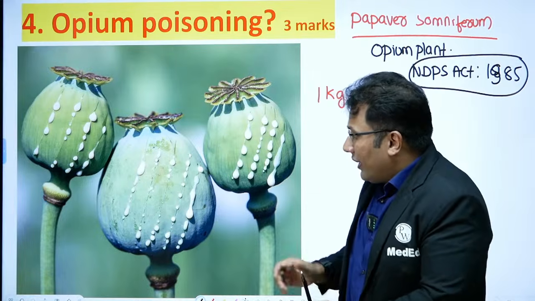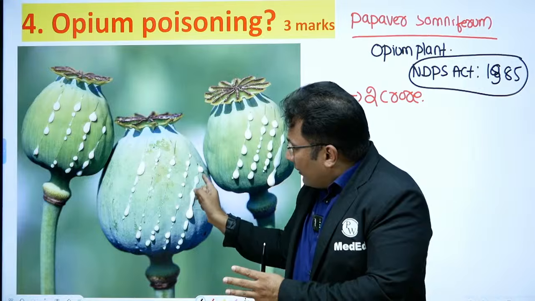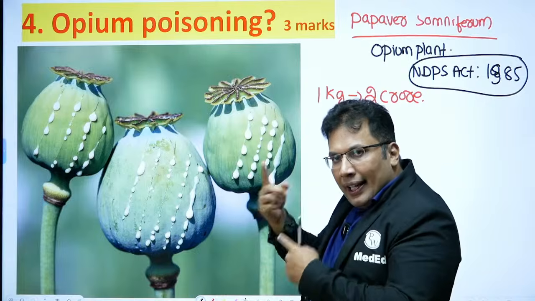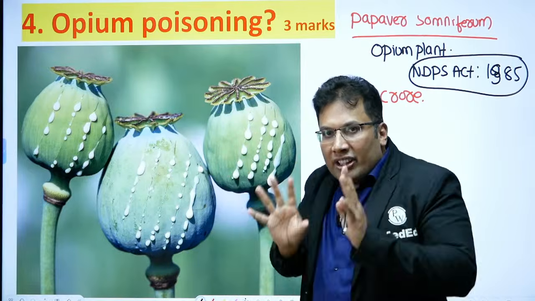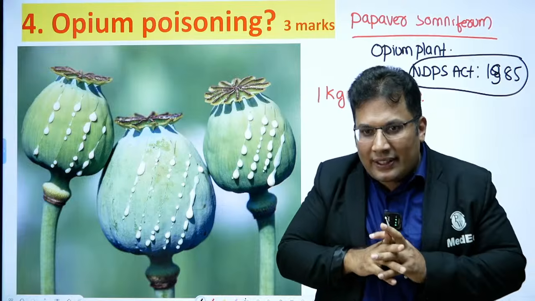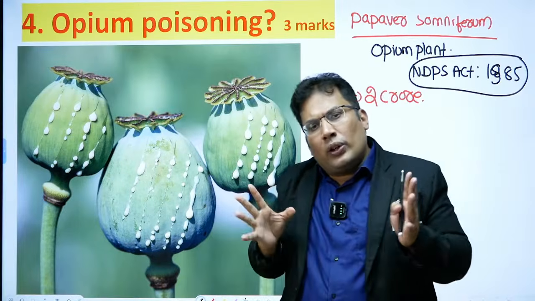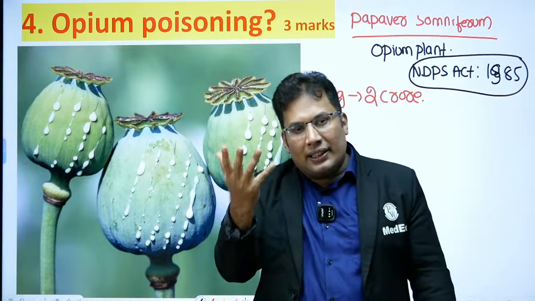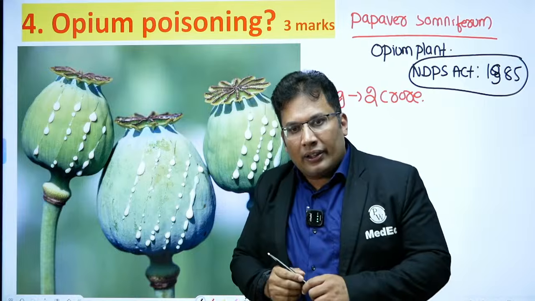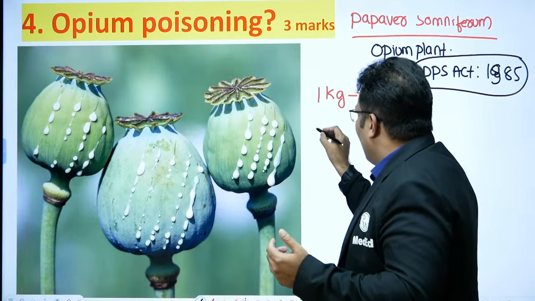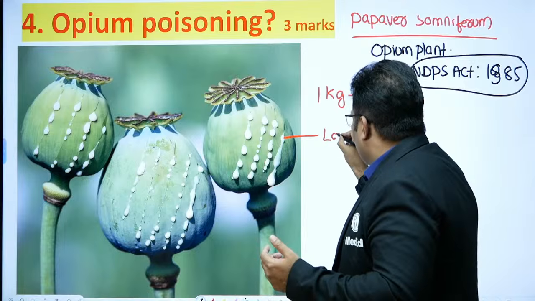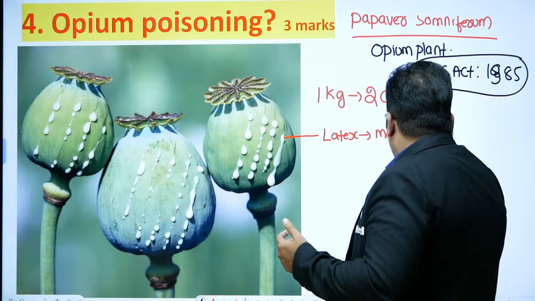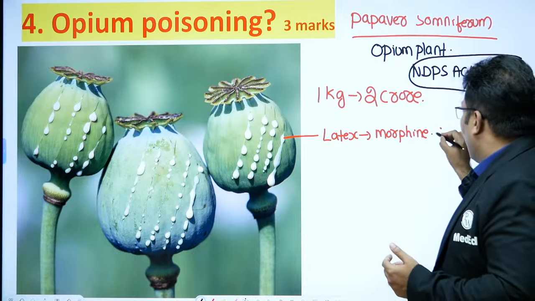So what we can see here is a white colored compound. Can anyone tell me what this white thing over the seeds is? What is this white thing over the plant? Glue? No, it is not glue. It is latex. Very good. Latex means gum. So this is latex, and this is nothing but morphine, which is a natural alkaloid.